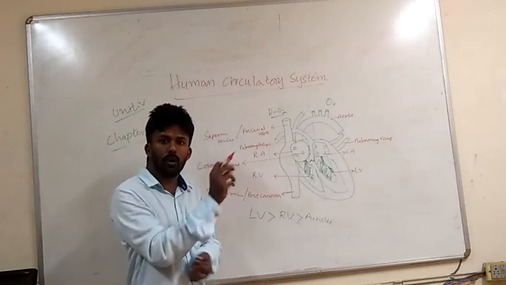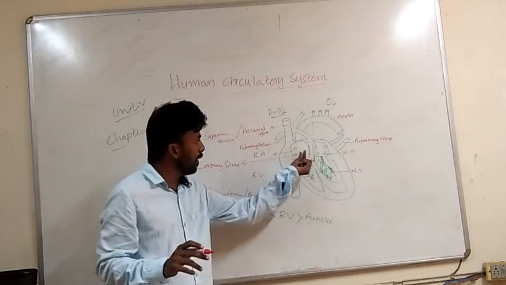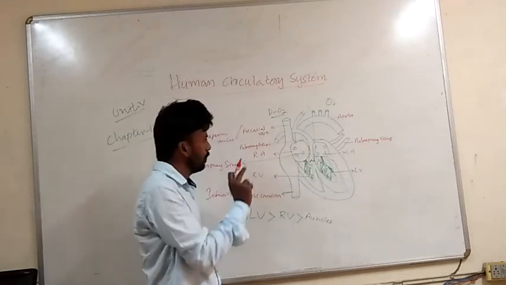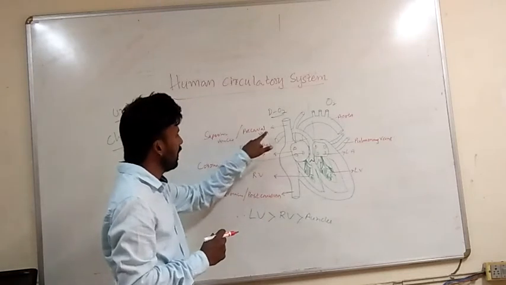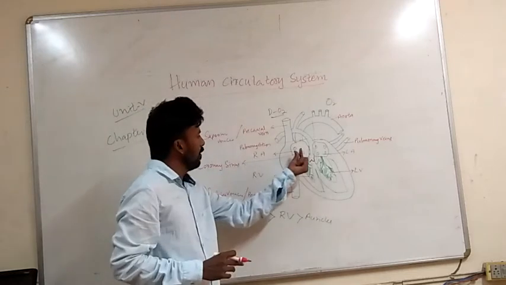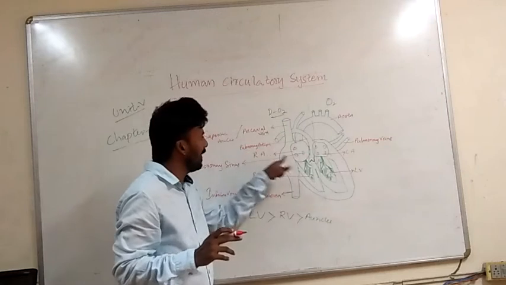Blood with carbon dioxide is called deoxygenated blood, and that blood is also brought by the coronary sinus. Right? The precaval vein, postcaval vein and coronary sinus are the three main blood vessels which bring the deoxygenated blood to the right atrium.